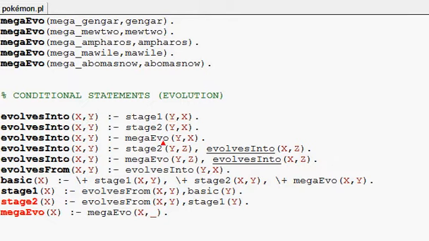I did Mega evolves. Is technically evolving into, technically. It's kind of confusing. Then we use these recursively. So we use evolves into to define evolves into. And stuff like that. Evolves from is basically Y evolving into X.